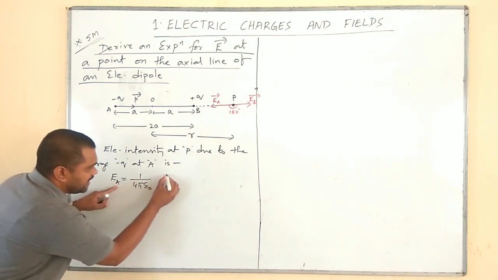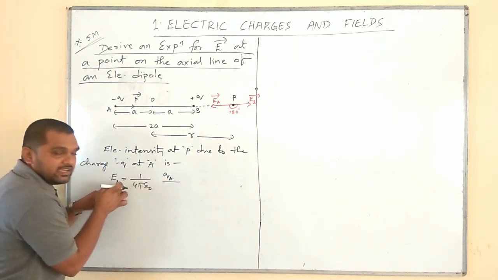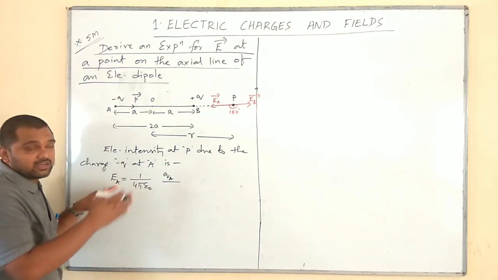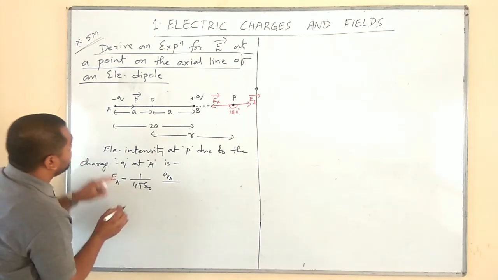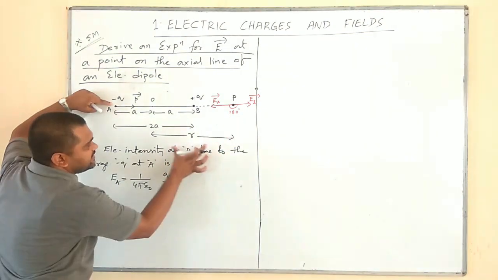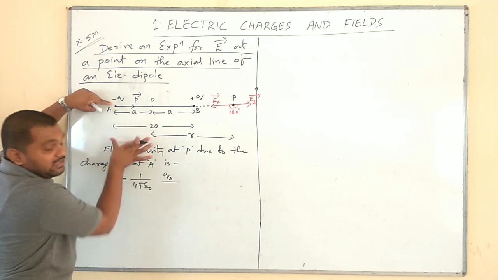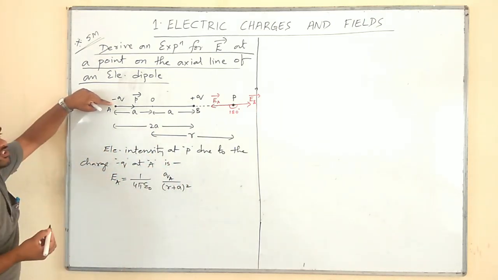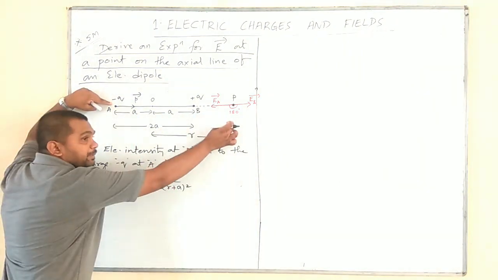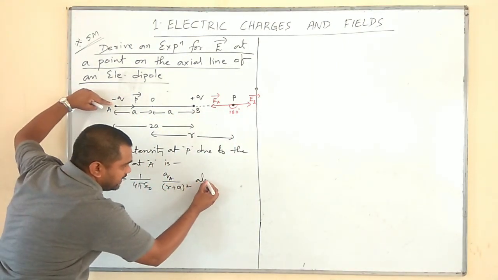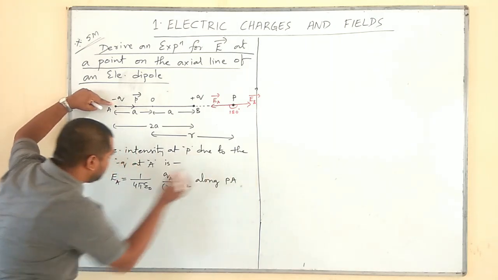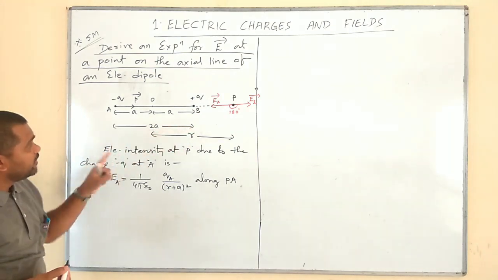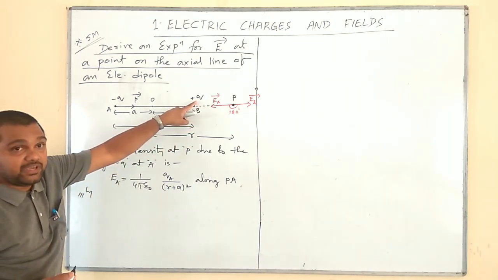But here I will write qA, a charge q. We have to consider only the magnitude according to Coulomb's law. Divided by A to P, the distance is r plus a. Therefore, (r plus a) whole square. What is its direction? It is along P to A. It is along PA.